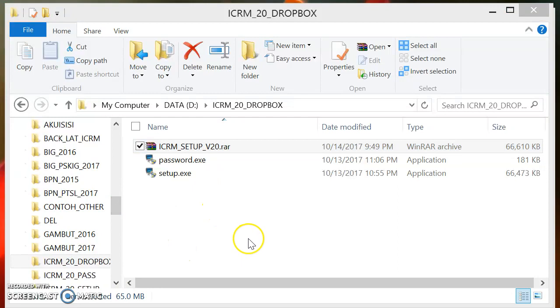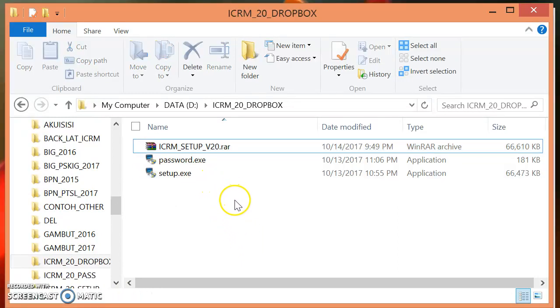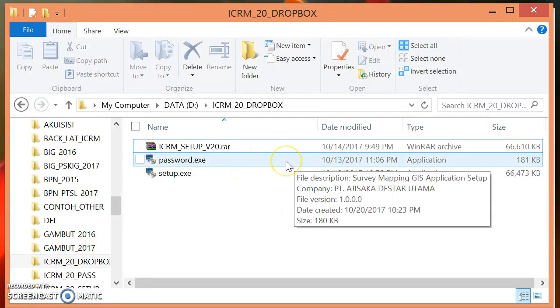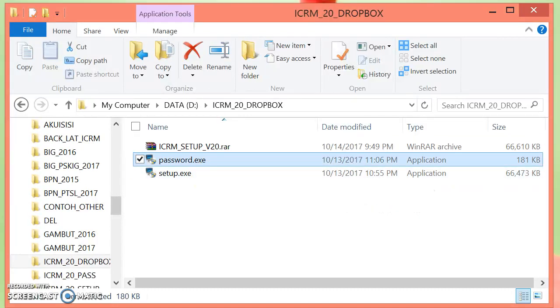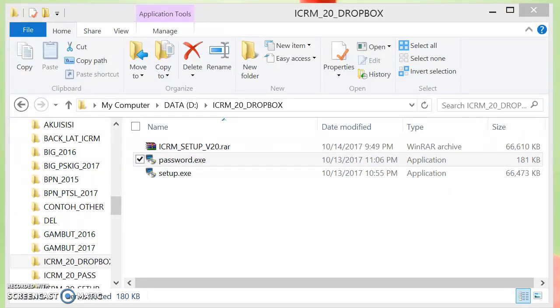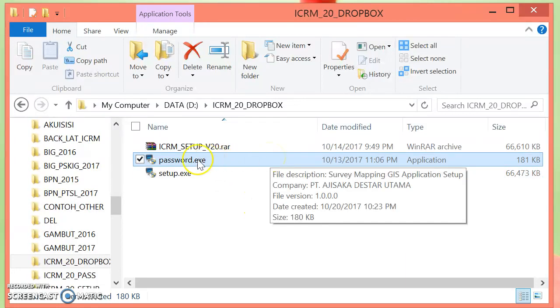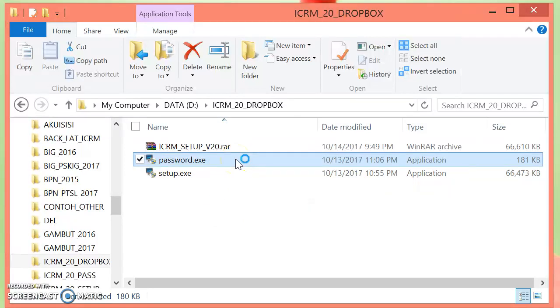The Jakarta Building Characteristics version 2.0 installer contains two files, that is, the password executable file and the setup executable file. Now we are going to extract the password executable file first. By installing the password executable file, we get the password needed to install the setup executable file that contains Jakarta Building Characteristics version 2.0. Double-click on the password executable file.